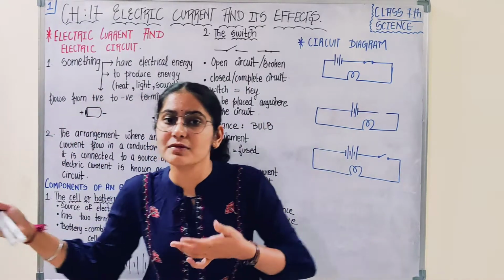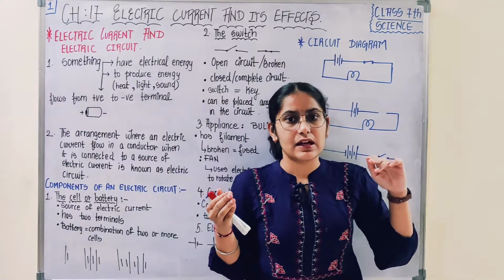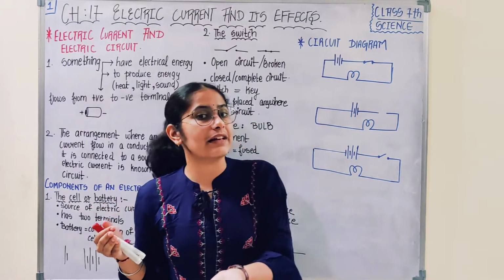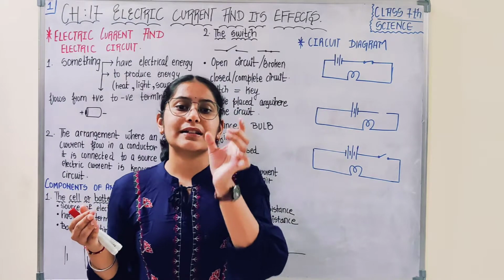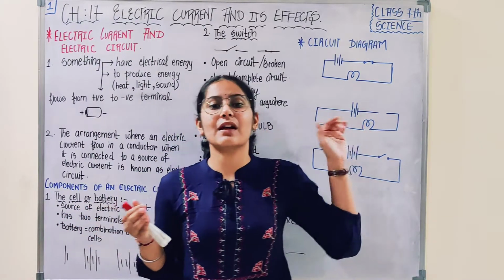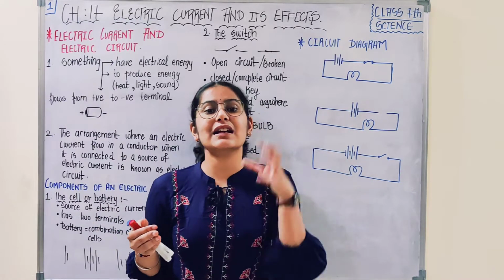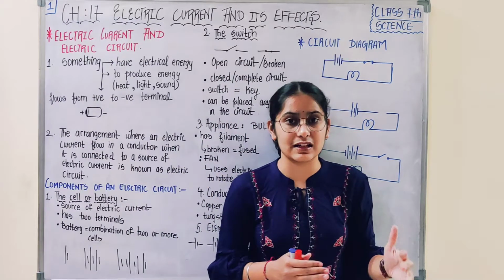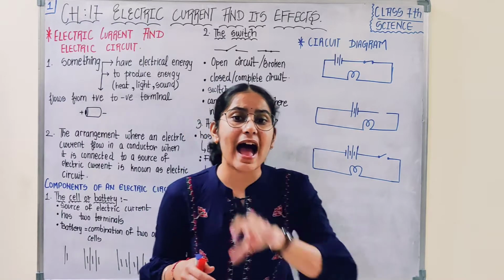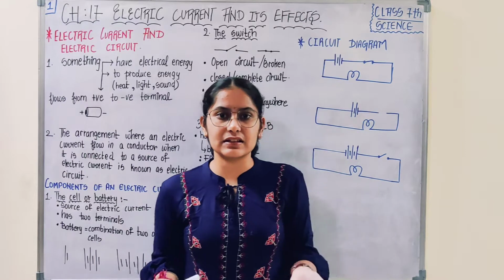This power from generators to our home is reaching through the wires, and in wires what is flowing is the electric current. So the textbook defines electric current as something which is flowing in the wire. It is something which has some energy. This energy is referred to as electrical energy. Why is this electric current having energy?